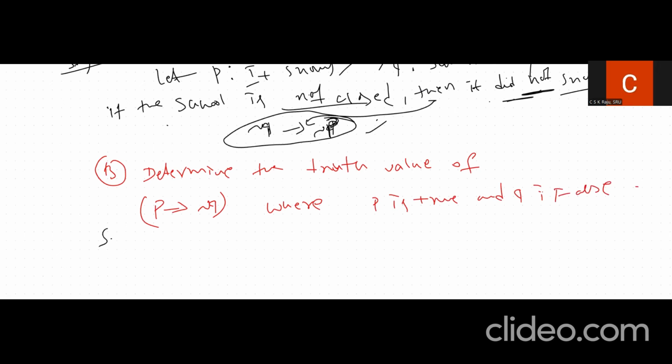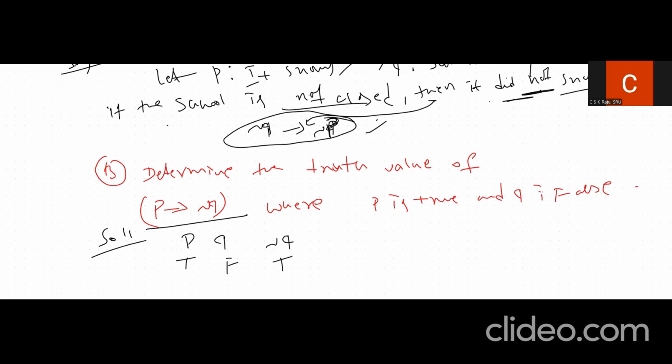So we will go with a little speed. As we know, they have given P as true and Q is false. Now if you want to calculate this compound proposition, we will calculate the terms separately. That is nothing but the negation Q value. The negation Q we will be getting is true.